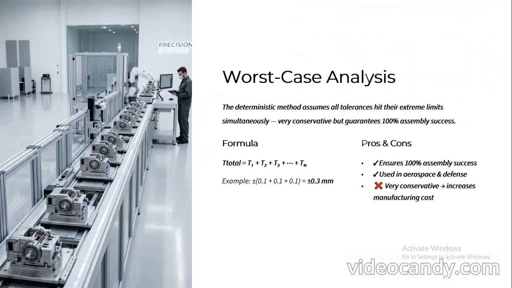Okay. Now here we are going to see the worst case analysis. This is a deterministic method that assumes all tolerances hit their extreme limits simultaneously. I mean, we can get 100% assembly success, but it may cause an increase in the manufacturing cost. Here we are simply adding the tolerance values, that is, the addition of the tolerance values. We will see one example.